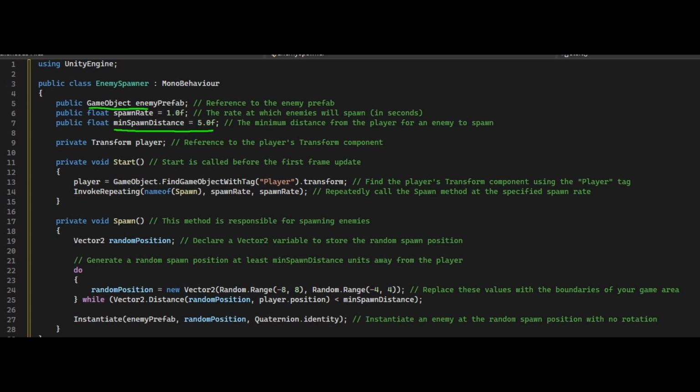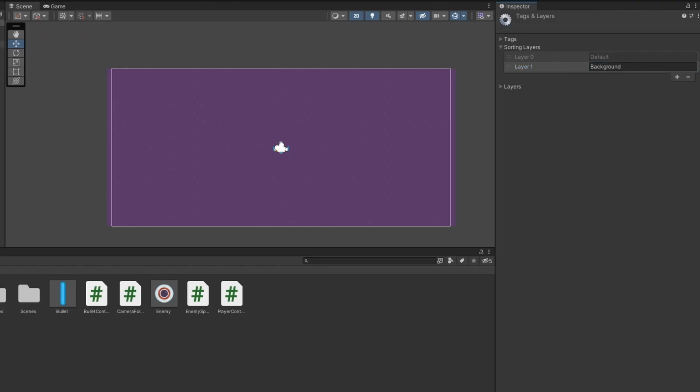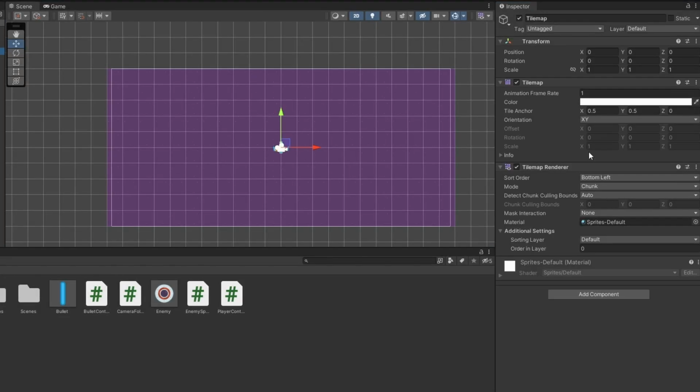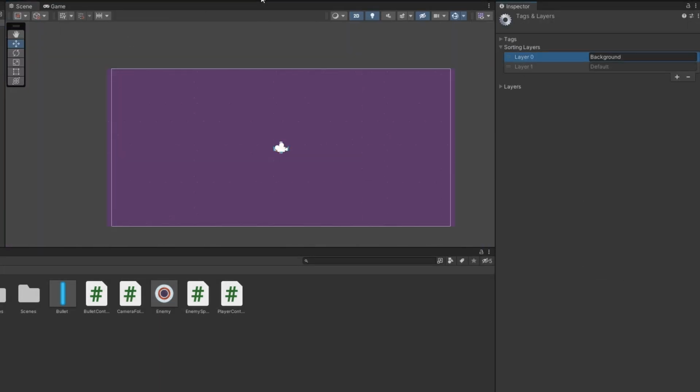We connect the spawner to the enemy prefab, set a spawn rate, and a minimum spawn distance. The script finds the position of the player and the InvokeRepeating method keeps calling spawn with our predetermined values. I actually struggled quite a while with this script to make the enemies appear, but eventually moving the background layer to the back fixed it.